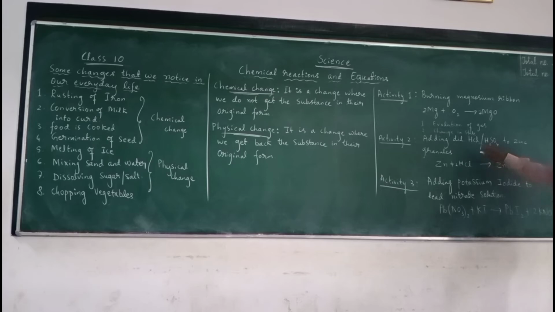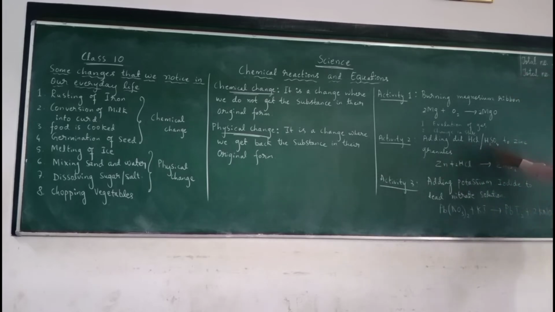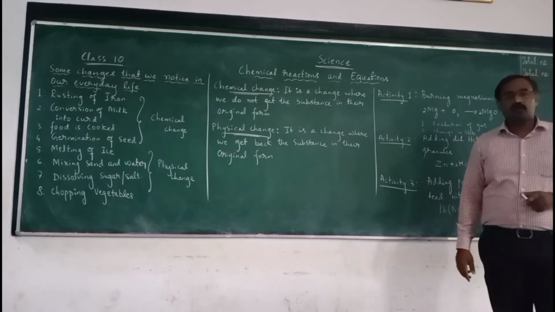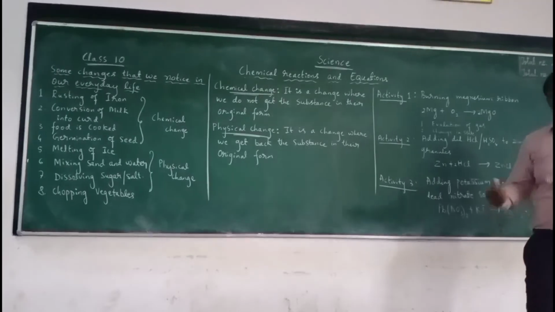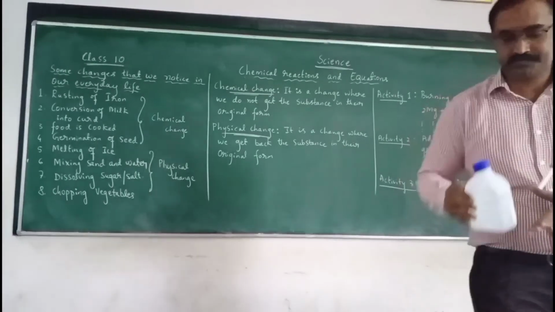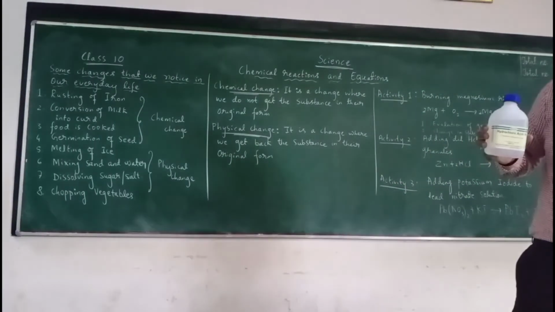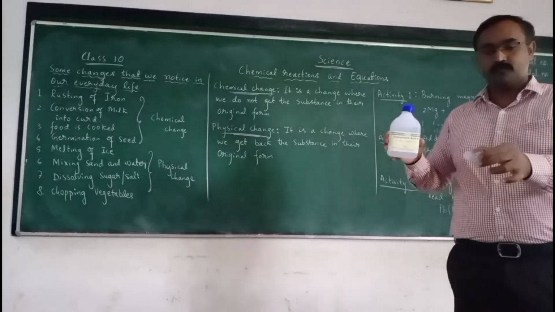Now let us look into another activity, that is adding dilute hydrochloric acid or sulfuric acid to zinc granules. I have hydrochloric acid here and I have zinc granules.